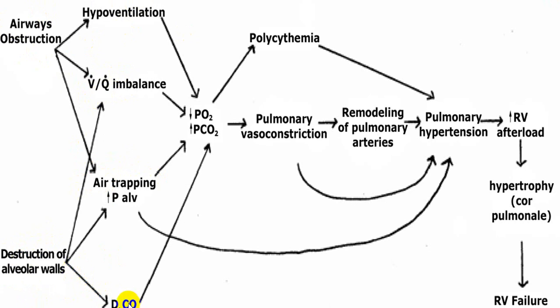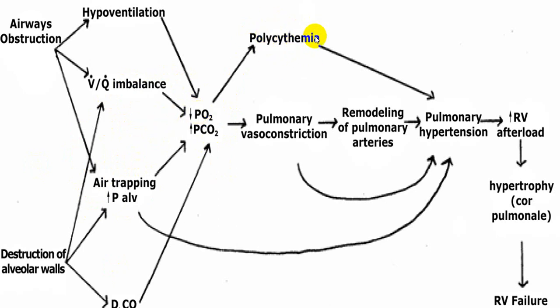PCO2 will be increased, ventilatory coefficient imbalance will take place, air trapping will take place, and this will produce hypoxia with hypercapnia. Because of hypoxia and hypercapnia, you will develop polycythemia because of this hypoxia.